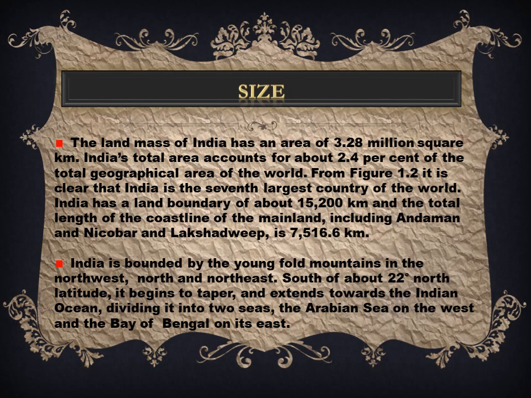It has a land boundary of about 15,200 kilometer and the total coastline including Andaman and Nicobar and Lakshadweep is 7,516.6 km. It is bounded by mountains in the northwest, north and northeast.